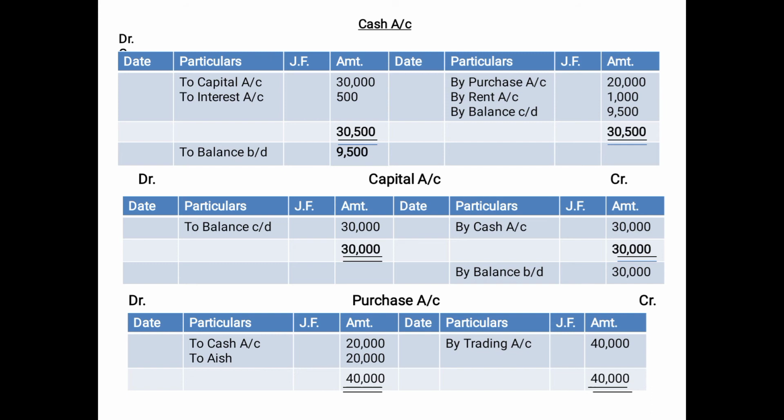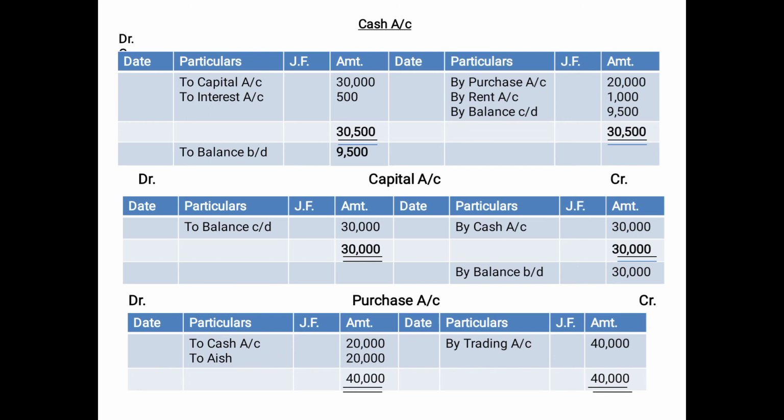excluding the balancing figure. If you remember the previous example, we just had 4 transactions in the cash account. 2 on the debit side, to capital account 30,000 and to interest account 500. And on the credit side also you had 2, by purchase account 20,000 and by rent account 1,000. So the total of the debit side is 30,500 and the total of the credit side was 21,000.